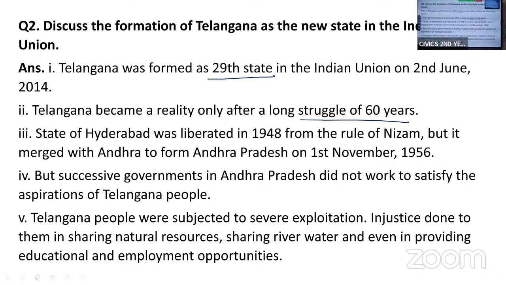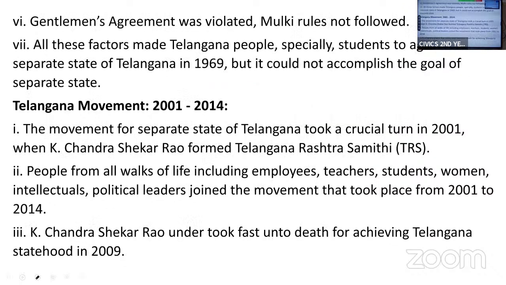And the successive governments did not satisfy the aspirations of the people of Telangana. The people of Telangana were subjected to exploitation and injustice in sharing river water and providing employment, education and all the opportunities. Mostly the Andhra state benefited from it. The gentleman's agreement was violated, and the Mulki rule was not followed. All these factors led to the Telangana agitation.